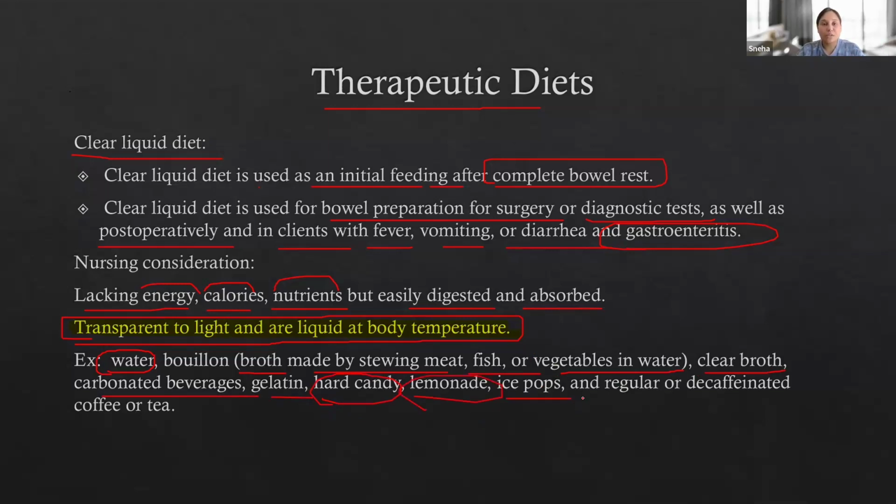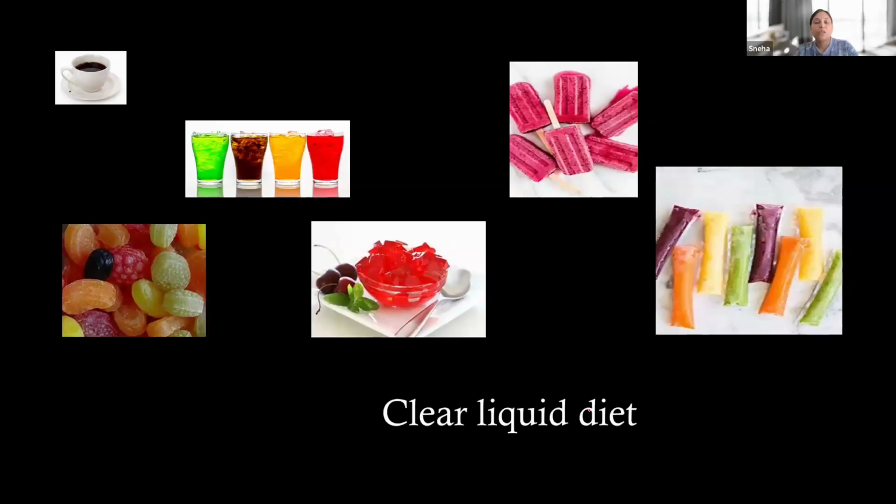Popsicles are also considered a clear liquid diet, because if you keep popsicles at room temperature, they are going to melt, right? And regular or decaffeinated coffee or tea. So these are the examples of the clear liquid diet. I was talking about these popsicles. If you leave them at room temperature, they will be converted into water. So that's clear, transparent.